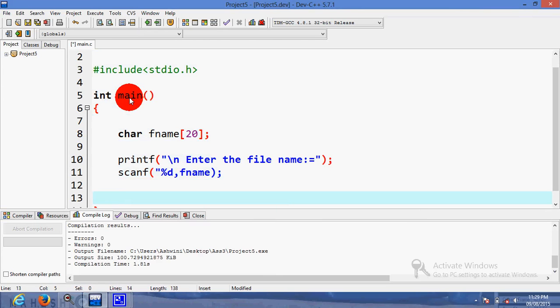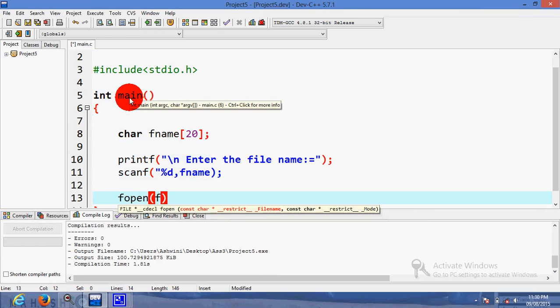What will be the next step? We have to check whether that file is present or not. So how will you check whether the file is present or not? If that file is present, then what will you do? We have to open this file in read mode. So how will we open the file? By using the fopen function. Here we have to handle files, so we have to use file handling functions. So first of all we will open this file.